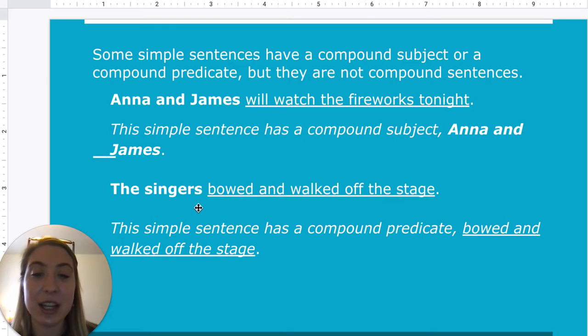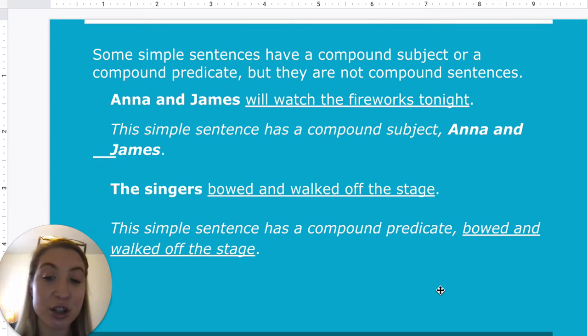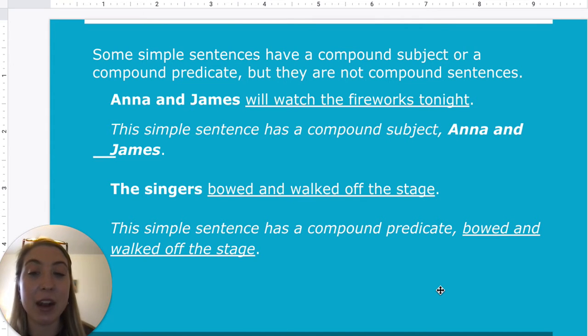Same here. The singers bowed and walked off the stage. So the simple sentence has a compound predicate. It has two verbs. They bowed and walked off the stage. But there's only one subject. So that also makes it a simple sentence. There's no comma and there's no conjunction. Remember, you need the comma and the conjunction together for it to be a compound sentence.